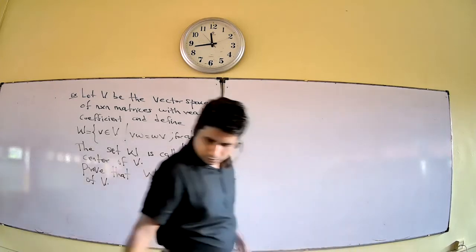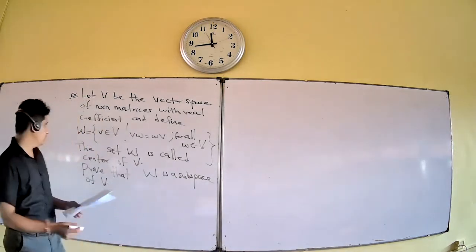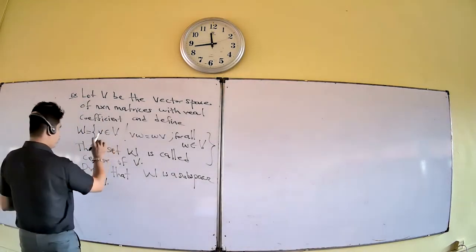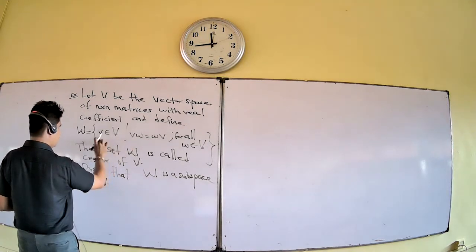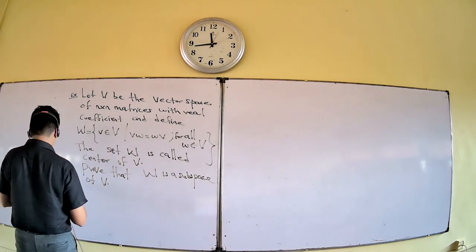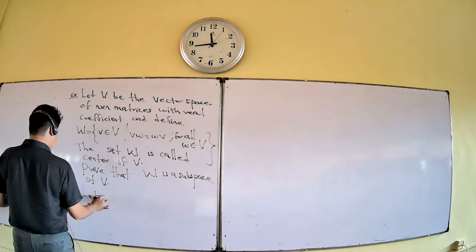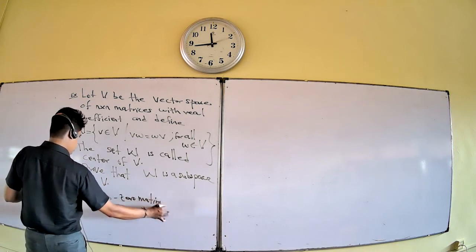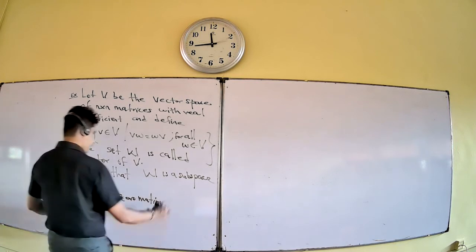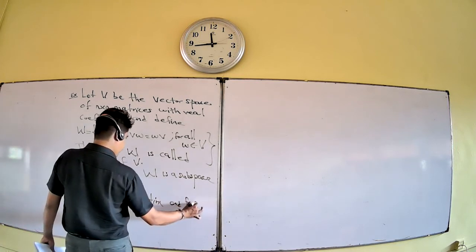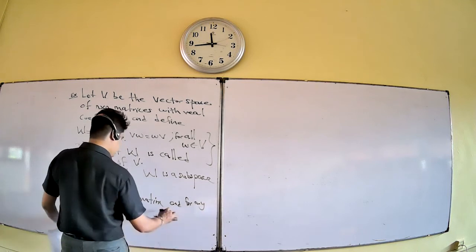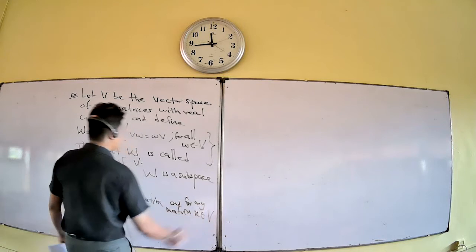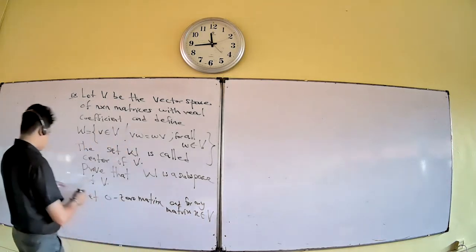First you want to show that W is non-empty. So what is possible here? You take the zero matrix. Let 0 be the zero matrix, and for any matrix X belonging to V, this condition should be satisfied.